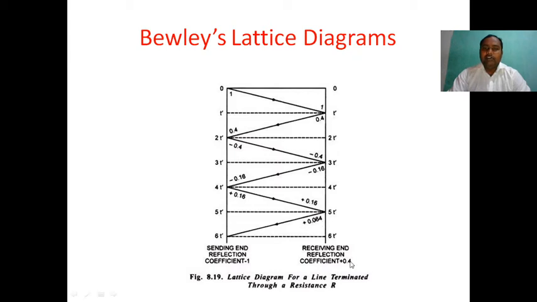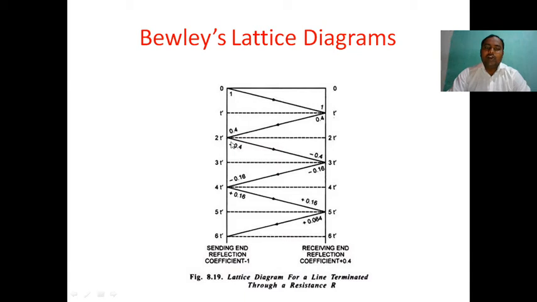But the receiving end has the coefficient 0.4, so multiplying 1 by 0.4, we get 0.4 on the receiving end side. Next, the wave travels from the receiving end to the sending end with magnitude 0.4, and at time 2t it reaches the sending end point. But the sending end reflection coefficient is -1. Multiplying 0.4 by -1, we get -0.4.